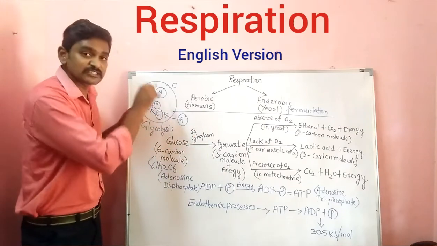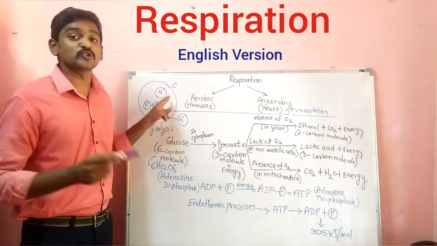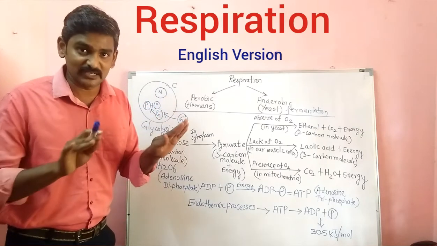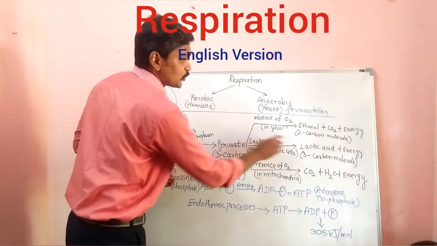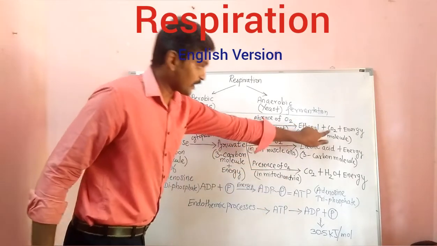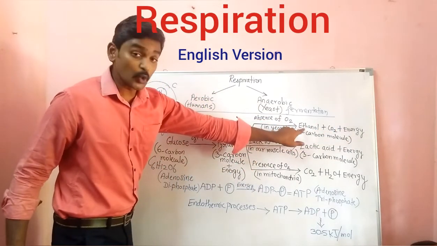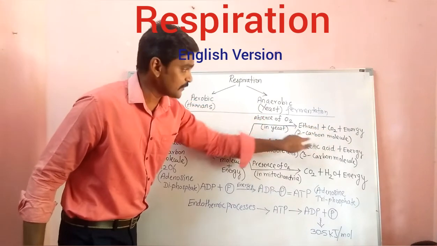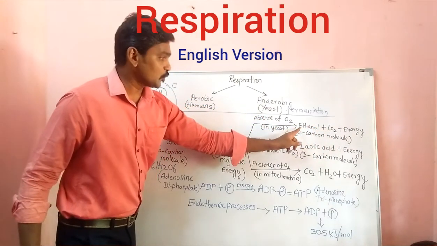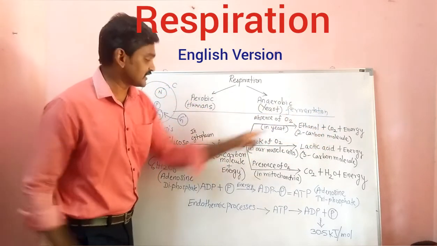So after entering into the cytoplasm of the yeast, what's going to happen here? In the absence of oxygen, oxygen is absent there, so this pyruvate will be converted into ethanol plus carbon dioxide plus energy. You can see here, this is a 2-carbon molecule, and here 1 carbon is released, right? 1 carbon dioxide. Totally 3 carbons. Likewise, 2 ethanol and 2 carbons will be going outside. So totally 6 will be there.